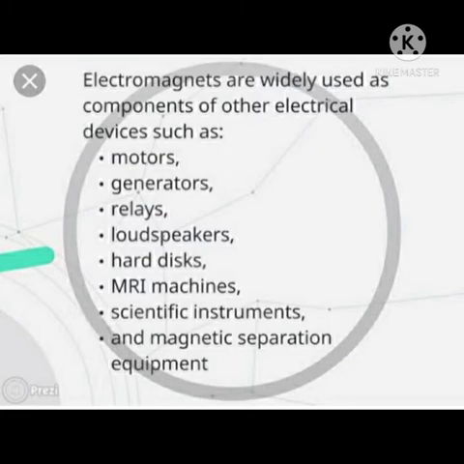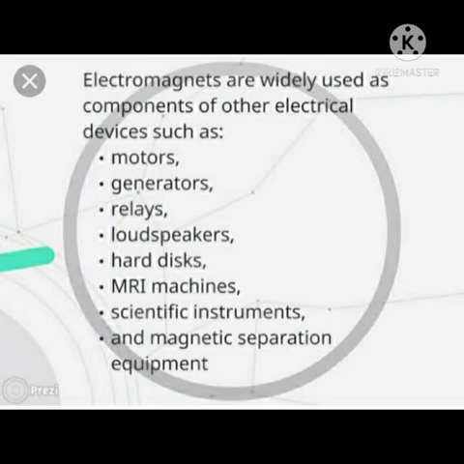Now we'll study about the applications of electromagnets. Electromagnets are used in many electric devices like doorbells, telephones, loudspeakers, and tape recorders. In many industries, electromagnets are used to sort iron from the other metals in the junkyard. Maglev trains, or simply maglevs, are high-speed trains that have powerful electromagnets to levitate or lift and move them.